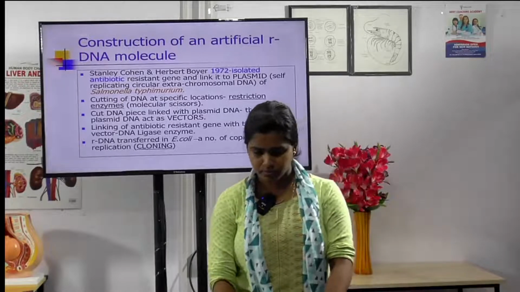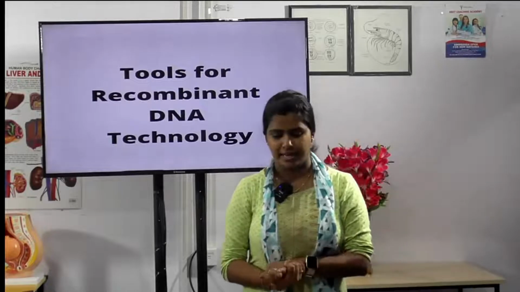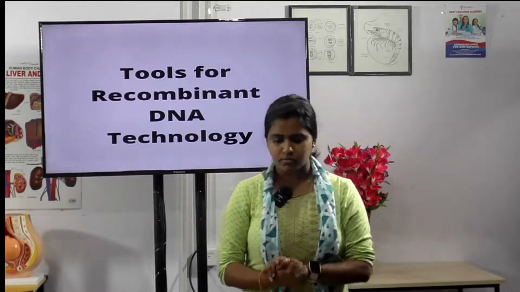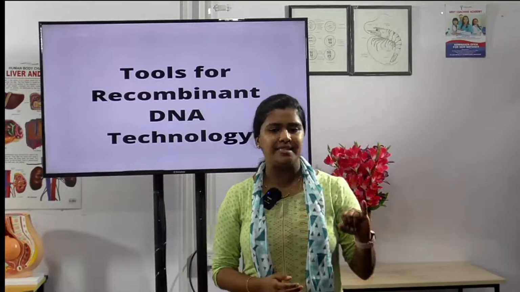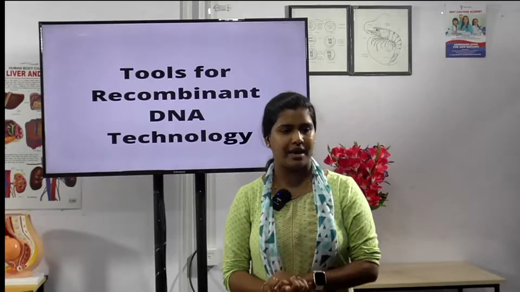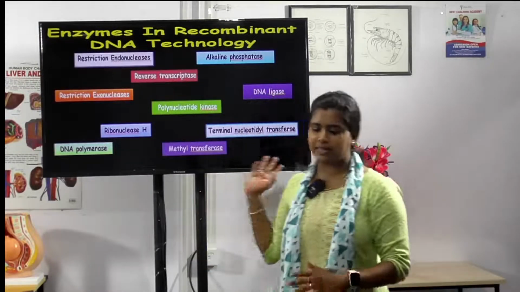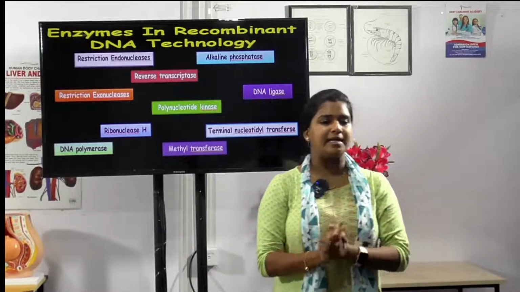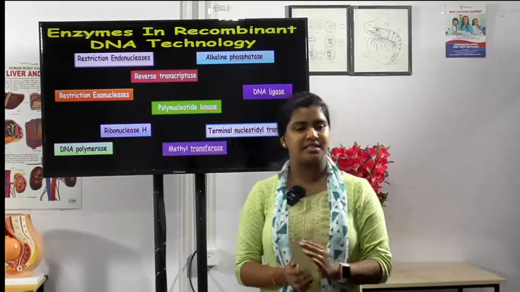Okay. Now let us see the tools for recombinant DNA technology. There are various tools. The first one is enzymes, and then cloning vectors, and another is competent host organisms. Now let us see each one by one. Okay, the first one is enzymes. There are various enzymes involved in genetic engineering. The main enzyme is the restriction enzyme.